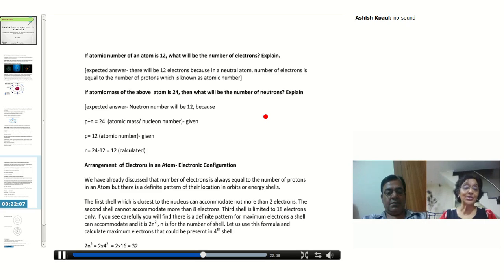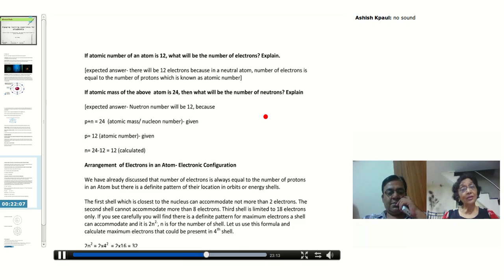Now, my third question. Atomic number of an atom is 12. Now, what is the number of electrons? You have to give the reason also. So, atomic number, what is it? Proton. So if proton is 12, and you have learnt earlier that number of protons is equal to number of electrons, very easily you can give me the answer that number of electrons is 12.